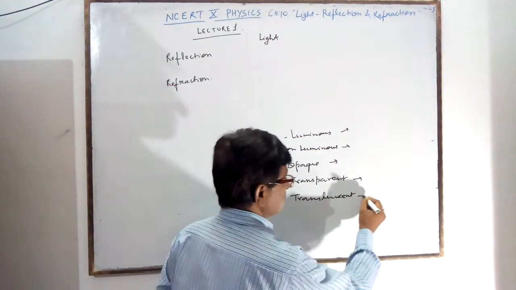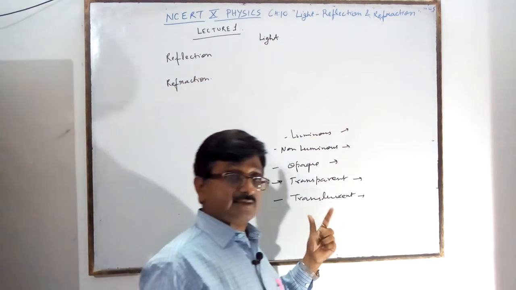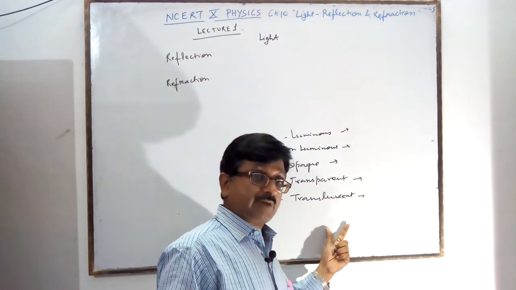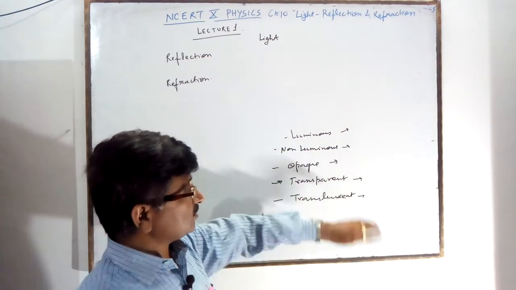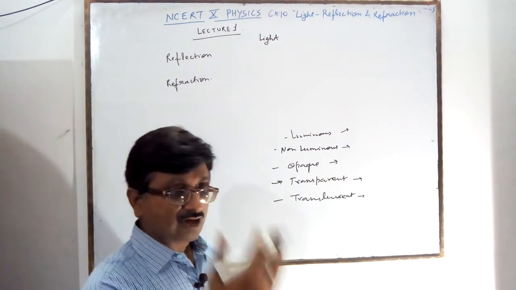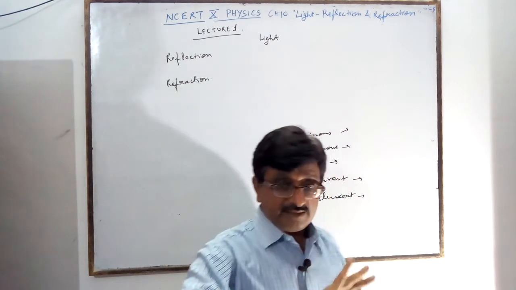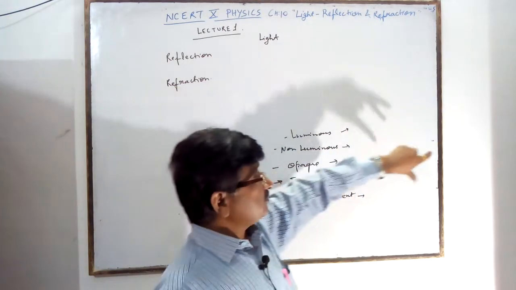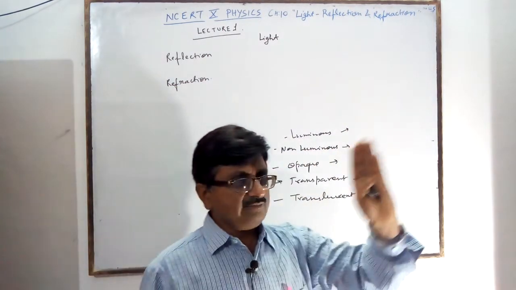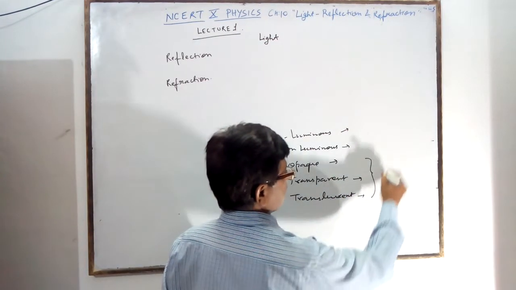And then there is translucent. Translucent objects do not allow the light to pass through them fully, only partially. Part of the light passes through the object, like oil paper, wax paper, or scratched glass. Through these, only a very light image forms. This brings us to image formation. What is the image?